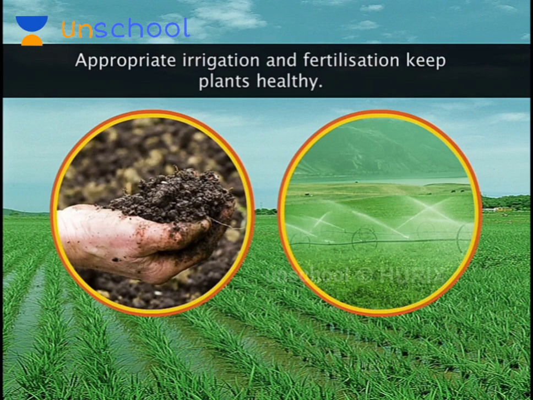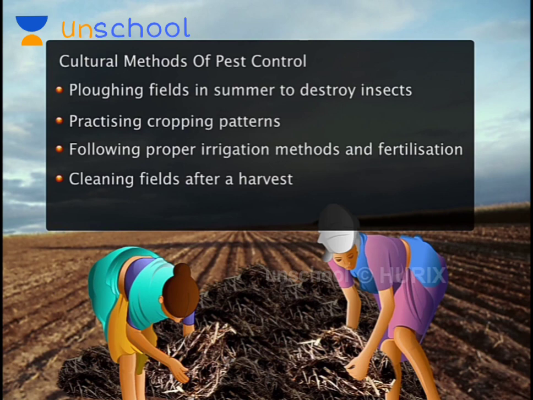Appropriate irrigation and fertilization keep plants healthy. Healthy plants have a higher resistance to pest damage. Keeping the field clean after a crop is harvested also helps in keeping pests away.